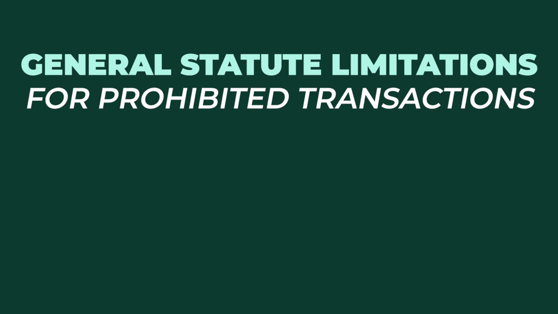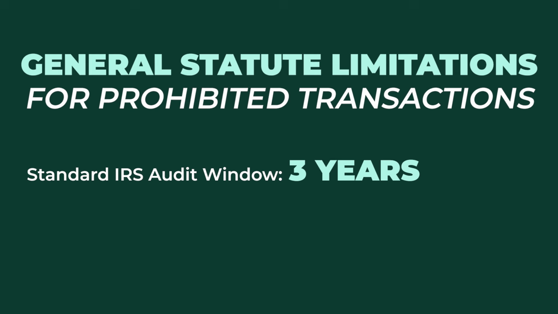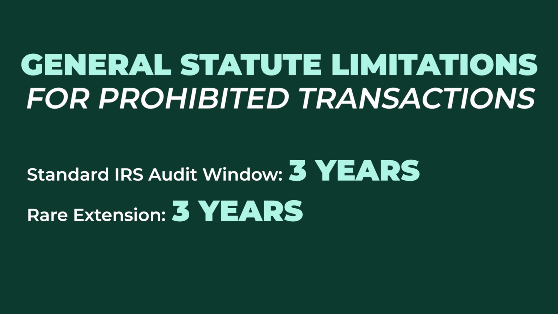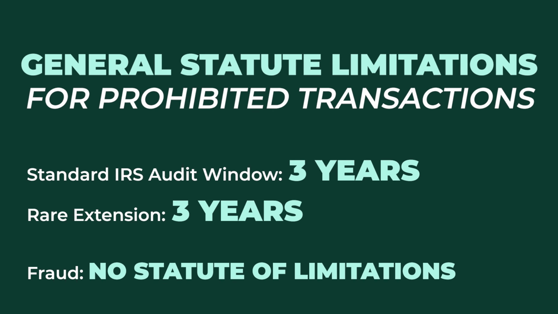Now, the general statute of limitations for prohibited transactions and getting audited for that is 3 years. However, they can go back an additional 3 years for a total of 6 if the IRS gets approval from the Assistant Secretary of the Treasury and the prohibited transaction would result in your adjusted gross income going up 25% or more. Now, I have never seen that additional 3-year rule apply. I don't even know who the Assistant Secretary of the Treasury is that would approve this. I've never seen this come up in 20 years specializing in this field. So what I would think about really here is the 3-year prohibited transaction statute of limitations.